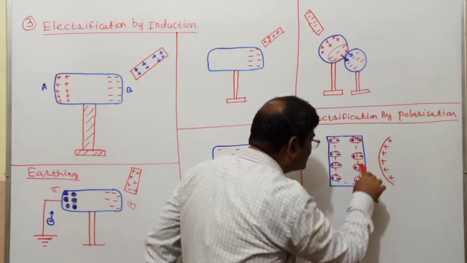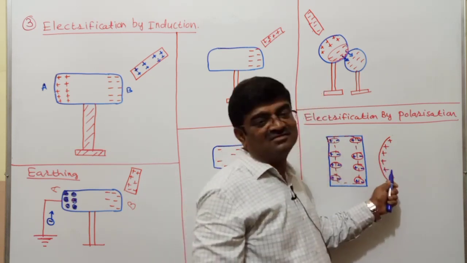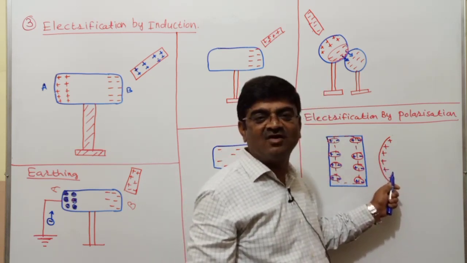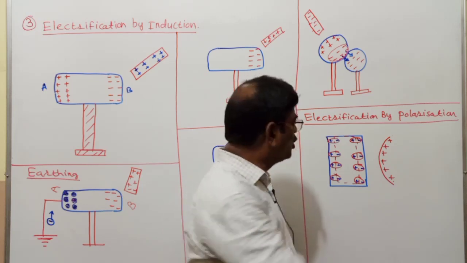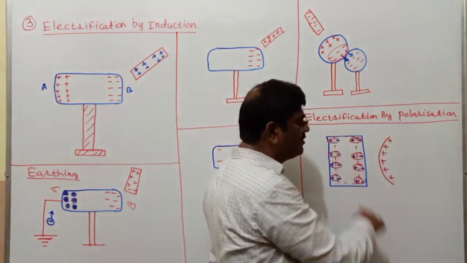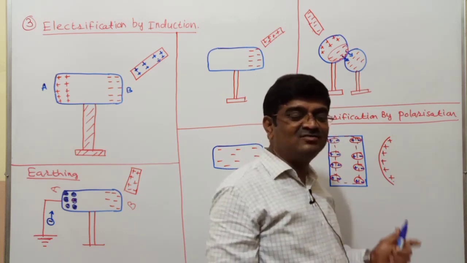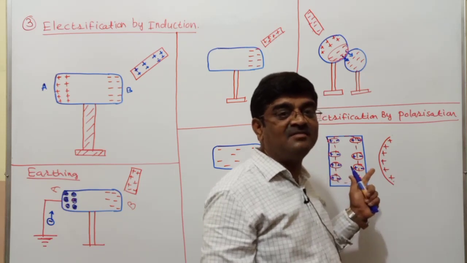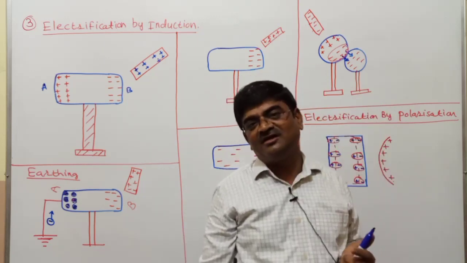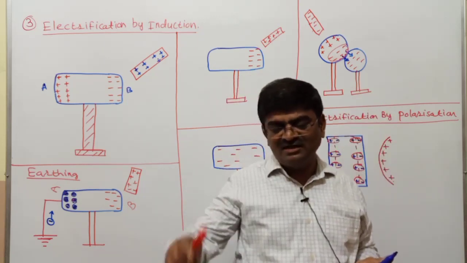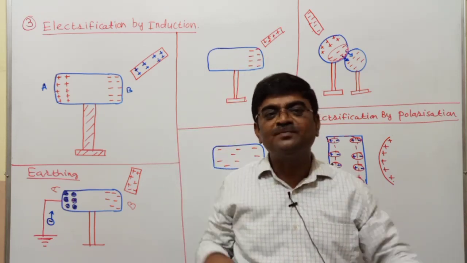And this negatively charged face and positively charged face will last as long as you have this charged body in the surrounding. Once you take it away, the earlier situation will come again. No longer will this be negatively charged, no longer will this be positively charged. Now as a result of this, I can make you understand the example which I had quoted in the introductory part of the chapter. I had mentioned that take a pen, rub it with your dry hair, and take it close to the pieces of paper.